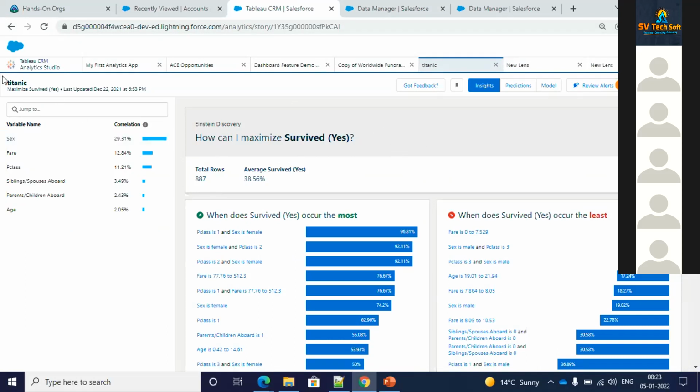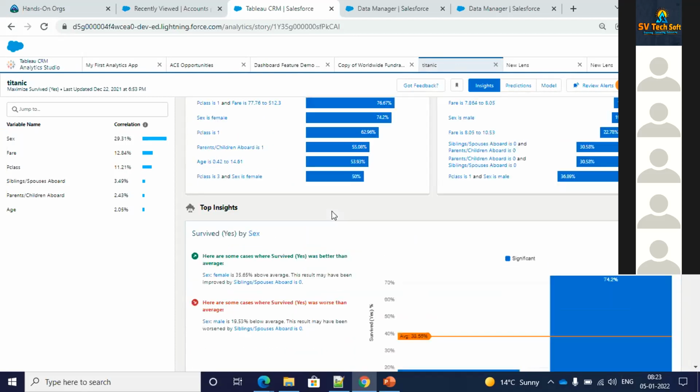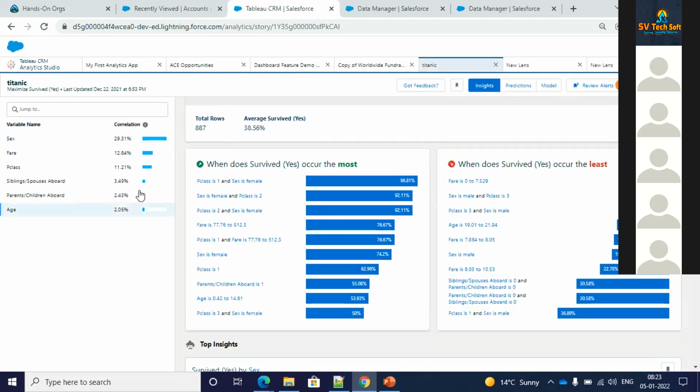So in the stories part, if I want to dig deep into my insights, these are the data sets, I mean data which I had. And if I want to see, for example, when does survive occur the most, all these things.